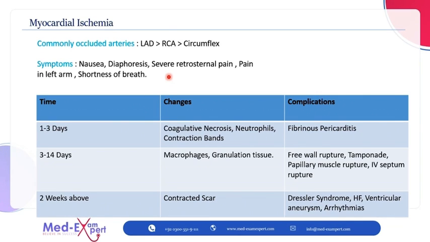Now, what are the symptoms? The symptoms are nausea, vomiting, retrosternal pain, pain in the left arm, neck, and shortness of breath. Diaphoresis is the most commonly presenting symptom, and it means ठंडे पसीने आना.